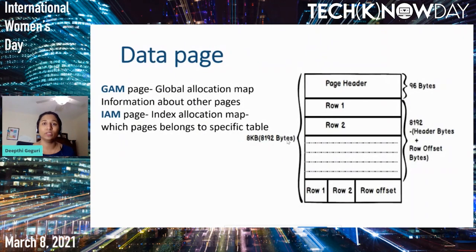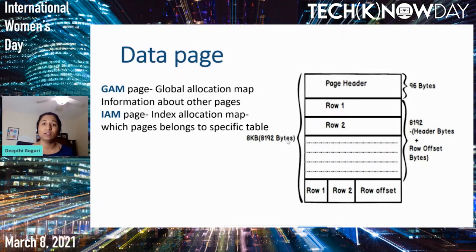Before going into the indexes, let's see an overview of a page. Inside SQL Server, the page is the smallest unit where you will store the data of the table. The page is 8 kilobytes in size. There are 3 components inside every page of SQL Server. The first component is the page header, the middle part is the payload part, and the third part is the row offset array.